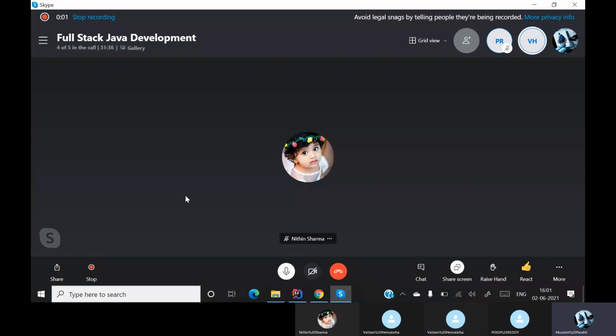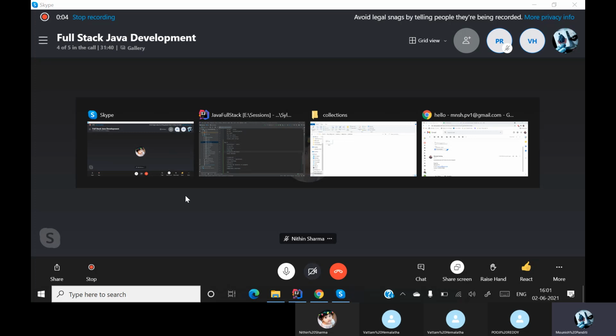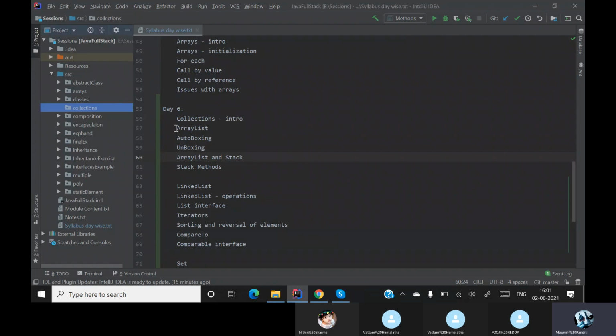So today we are going to go into one of the most important topics of Java, collections. Any idea what you mean by a collection? What is collections basically? Single unit of objects. Okay. Any more answers?